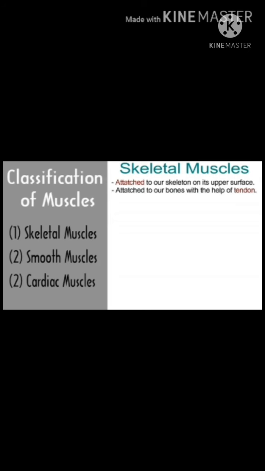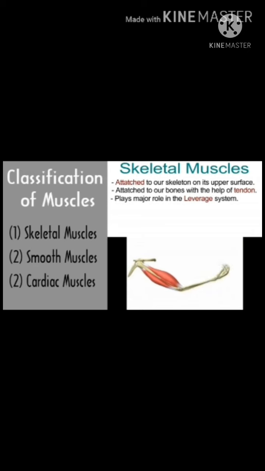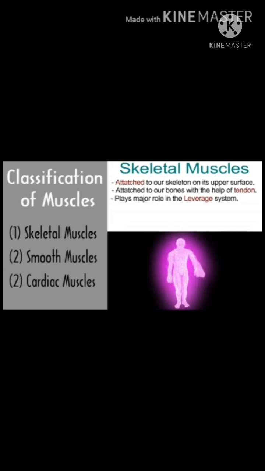Next, they are attached to our bones with the help of tendons. A tendon is a type of connective tissue which joins bone and muscles. It helps in the movement of our body parts, that means walking, bending, etc. It happens through skeletal muscles.